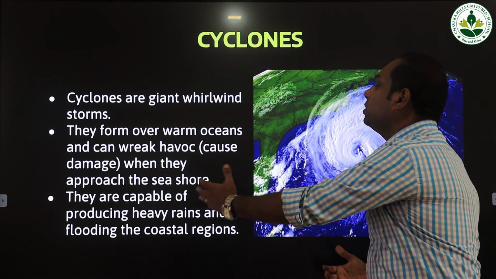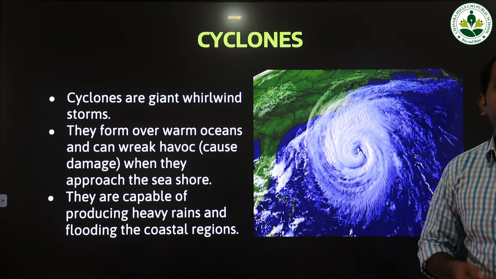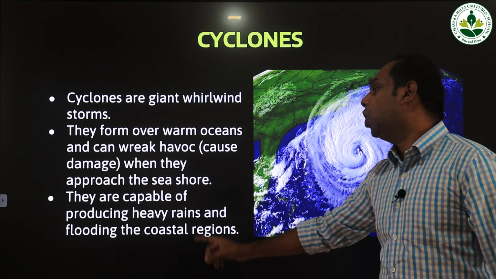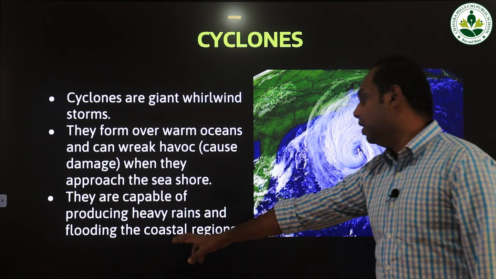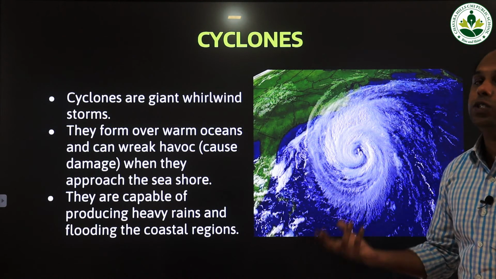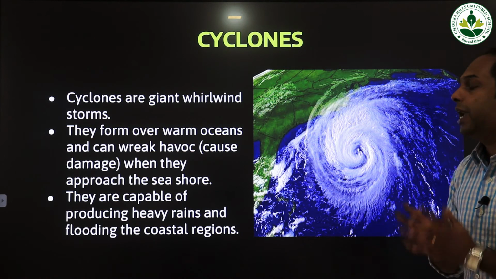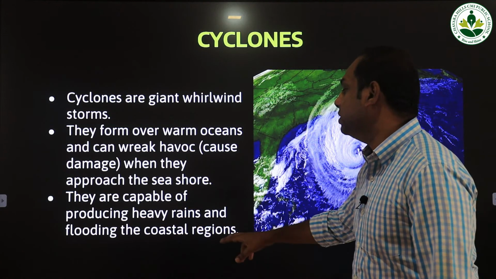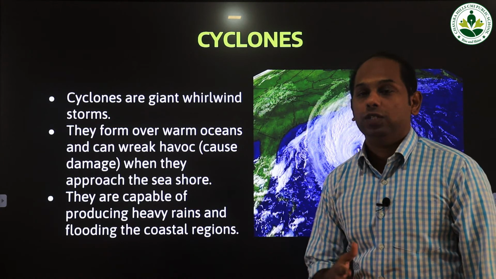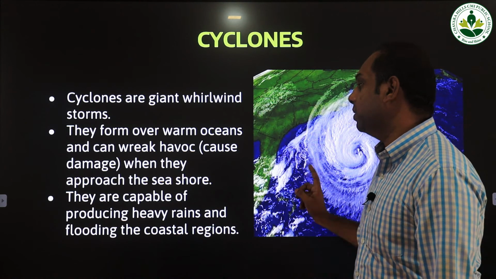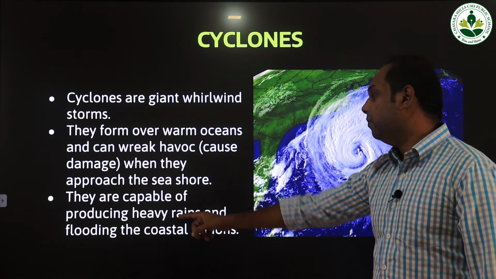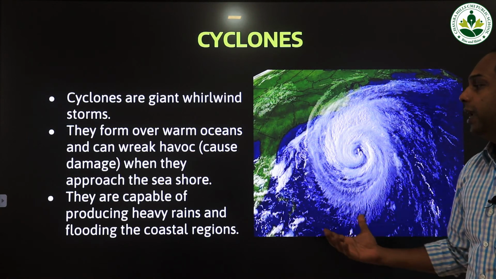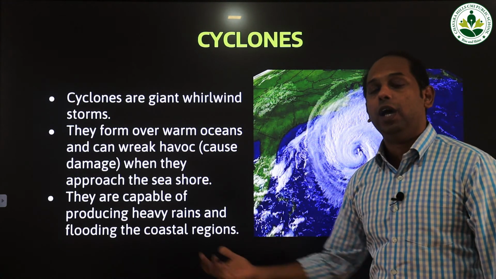When these cyclones pass near the seashore, it causes what? Huge damage to life and property. They are capable of producing heavy rains and flooding in the coastal region. When the cyclones form, it results in heavy rain in the coastal region, the areas near the seas and oceans. So that is one of the major specialties of the cyclones. They are capable of producing heavy rains and flooding in the coastal region. Sometimes they produce heavy rains and sometimes they cause flood in the coastal region.